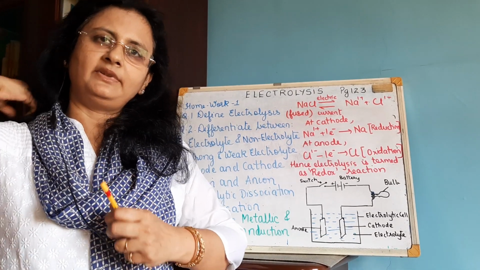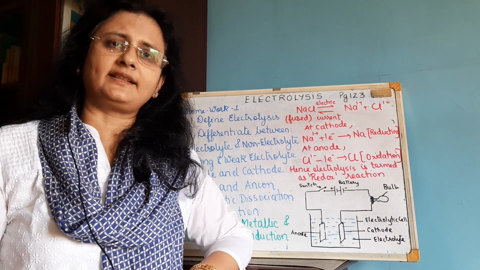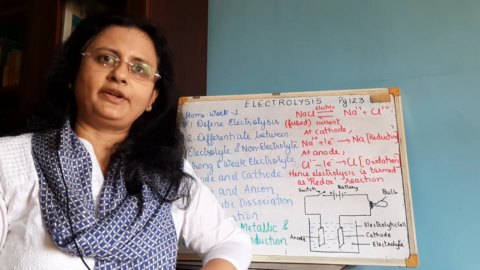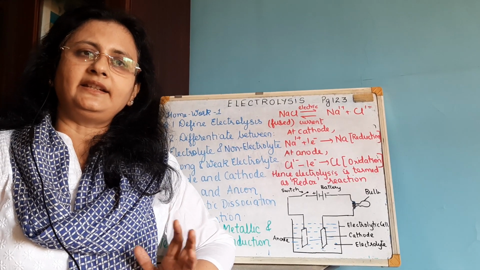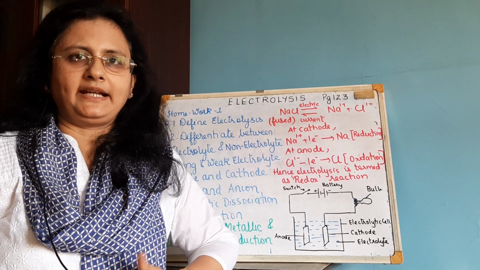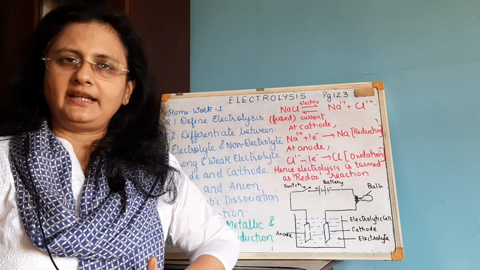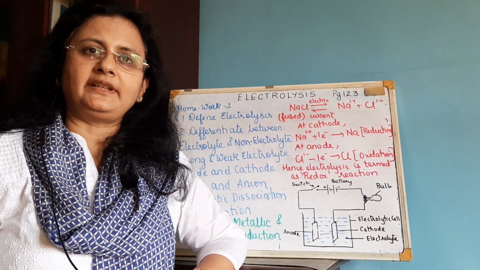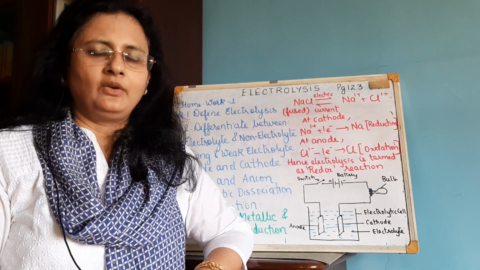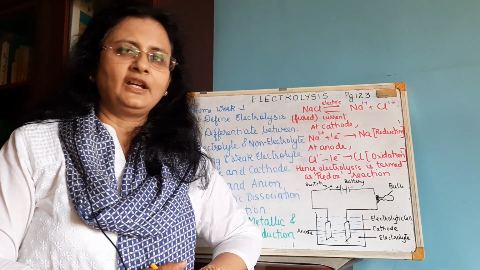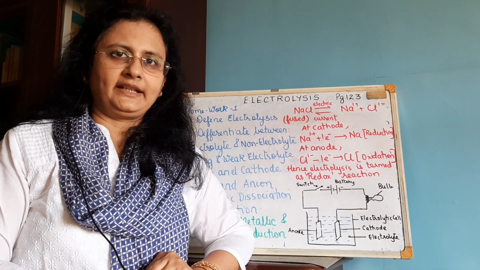I hope you remember we have discussed this in the chemical bonding chapter also. And lastly, there is no transfer of matter in metallic conduction, whereas in electrolytic conduction there is transfer of ions and new substances will be produced. So in total there are 4 points for metallic and electrolytic conduction.